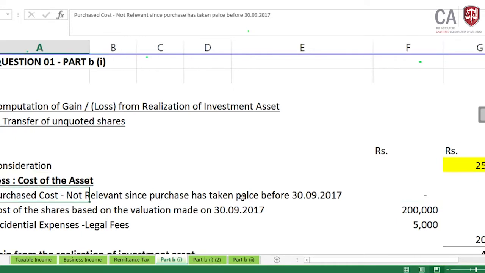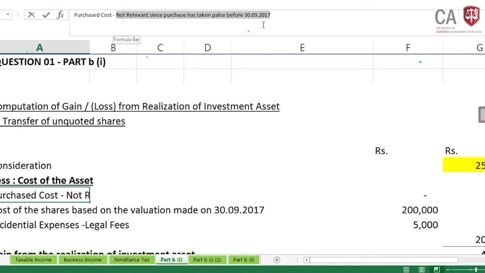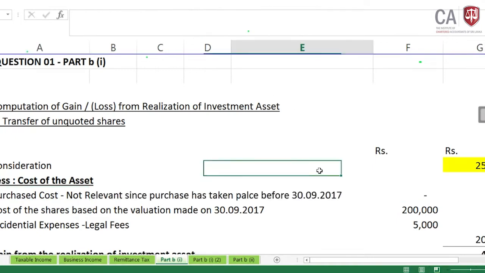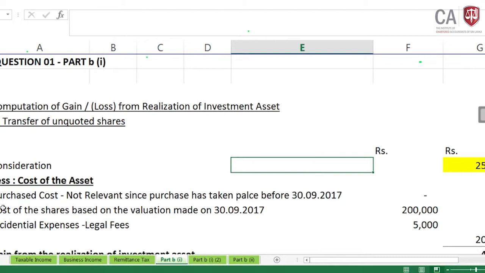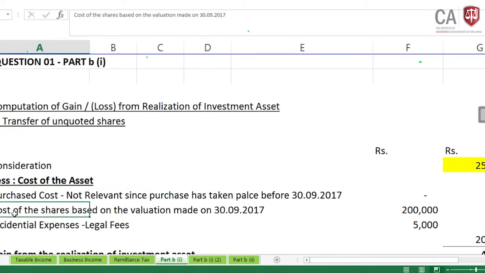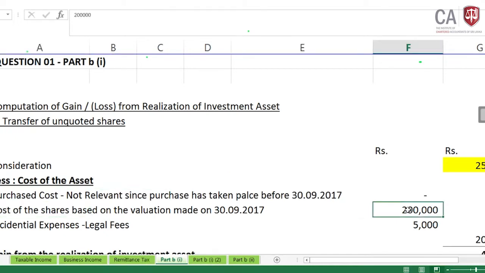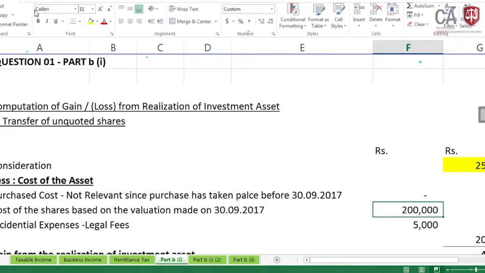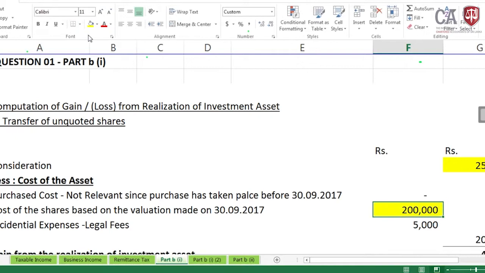Because the purchase took place before 30th September 2017, the cost of the shares is based on the valuation made on 30th September 2017. In the question it has been given as rupees 200,000, then it is the cost, because the shares were acquired prior to 30th September 2017.